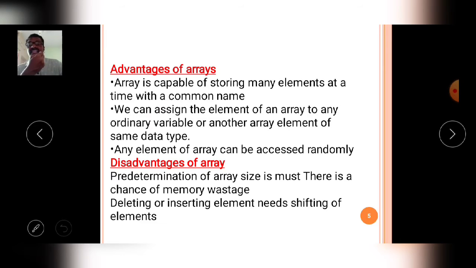Then the advantages of array. The first advantage is that an array is capable of storing many elements at a time with a common name. For example, a student has 6 subjects, and the 6 subjects have marks.